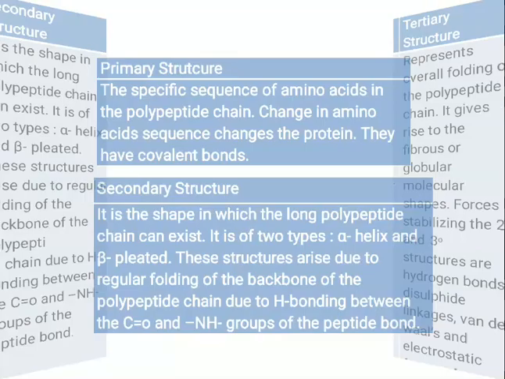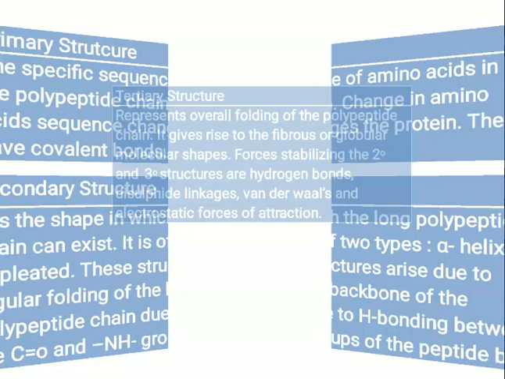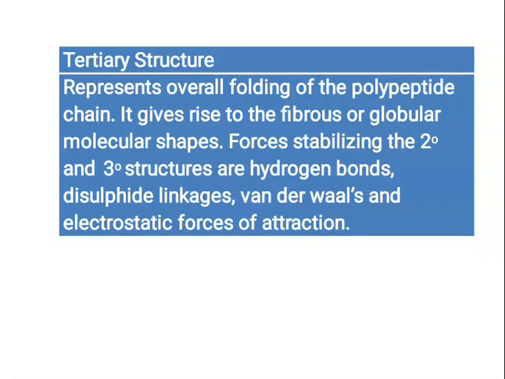On the basis of the tertiary structure, we can further classify it as fibrous protein and the globular protein. But before that, the important term here is what type of forces stabilize the secondary and the tertiary structures. So these are hydrogen bonds, disulfide linkage, van der Waals forces, and electrostatic forces of attraction.